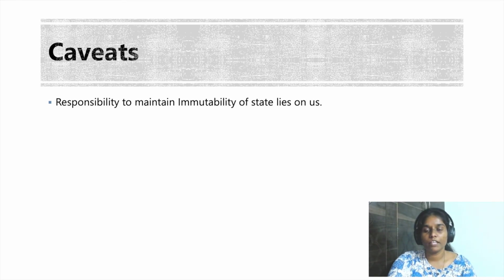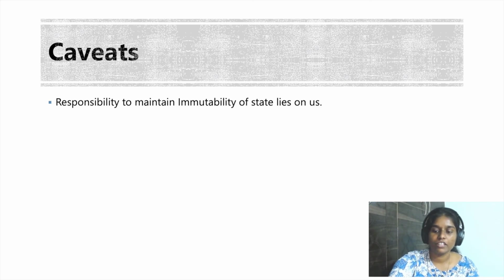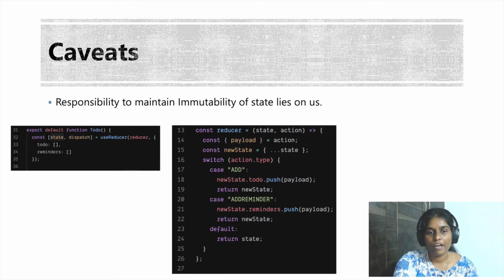The responsibility to maintain immutability of state lies on us. In our previous to-do example, our app state is very simple, which is nothing but a plain array of to-dos. Let's see with the addition of a requirement how our app state changes. Now our app has to handle reminders as well, and the state is transformed into a nested object like this, which has a list of to-dos and a list of reminders as well. Now our reducer function transforms like this, which has an additional switch case to update the list of reminders whenever an add reminder action is received.